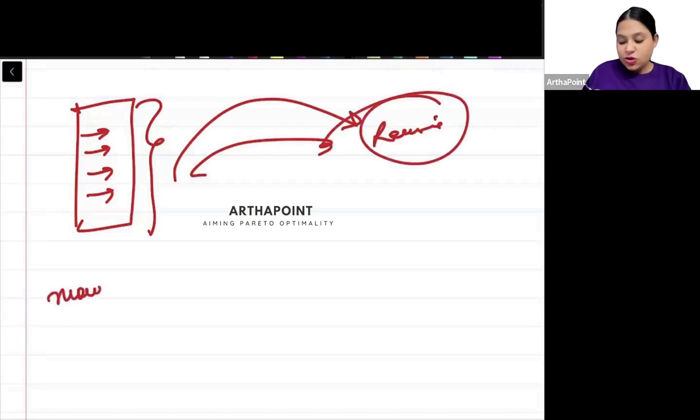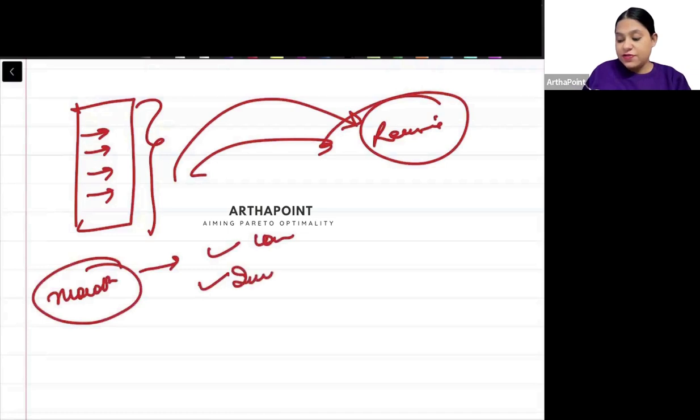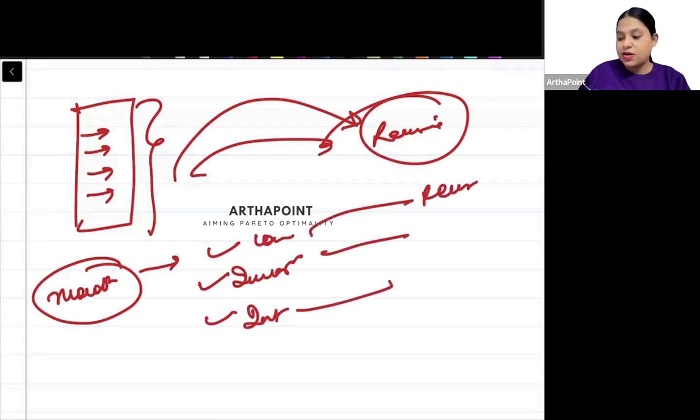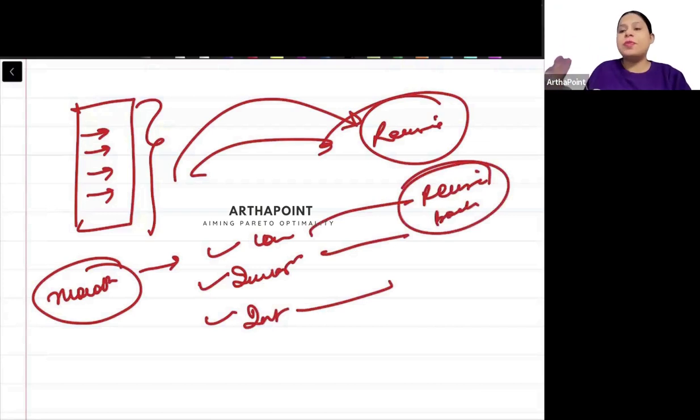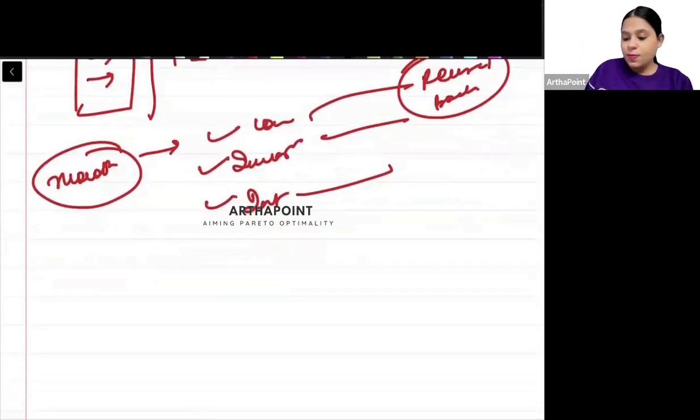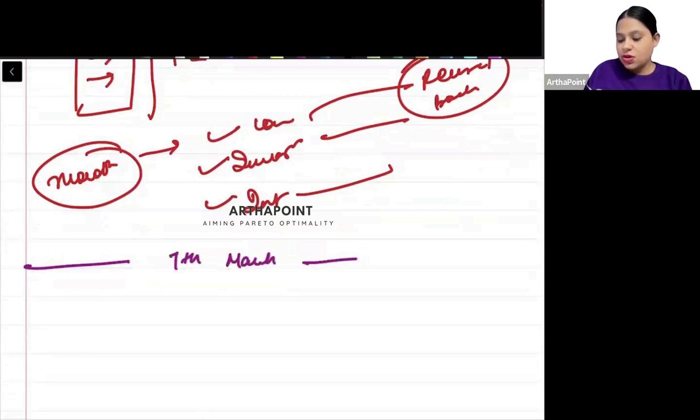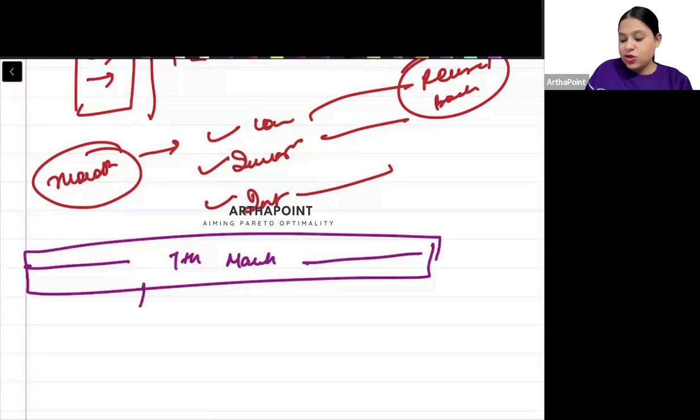If I take any marathon, we have done marathons on consumption functions, on investment functions, on international economics. You go back and revise those topics on the same day. That means you take a topic and say, okay, this topic is now permanent. It's there in my mind. It's registered in my mind. Everything has to be done by maximum 7th of March. Then you only revise back your notes.